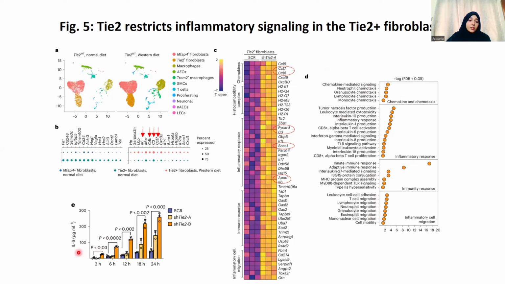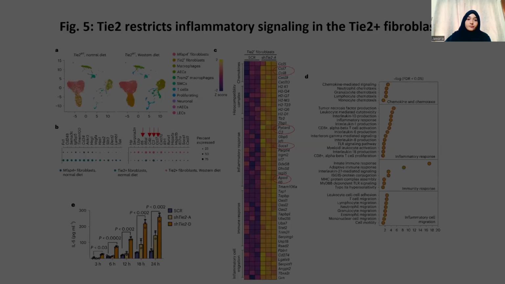In this stage of the interleukin 6 expression, we can see that as compared to the control vector, there is enhanced expression of interleukin 6 in those fibroblasts which were transduced with the short hairpin Tie2 lentiviral vectors, which clearly suggests that Tie2 restricts inflammatory signaling in the Tie2 plus fibroblasts. It means that Tie2 fibroblasts have some sort of immunomodulatory role.